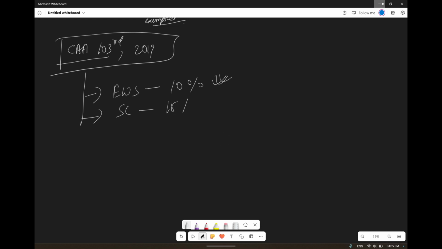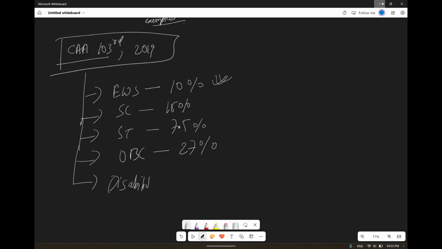SC is having 15% reservation, ST is having 7.5% reservation, then OBC is having 27% reservation, and disability related people are having 4% reservation. Okay, so 10% reservation for the EWS.